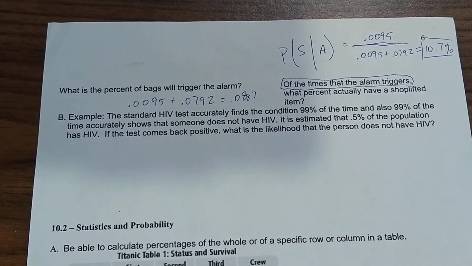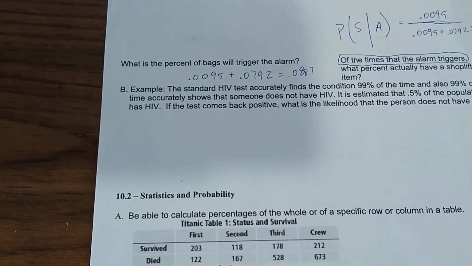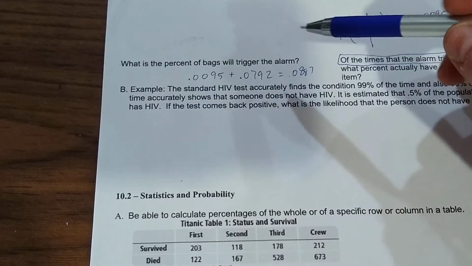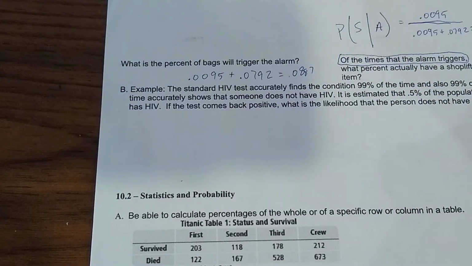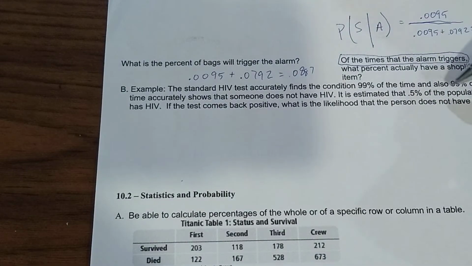All right, you try one more example. See how far you can get. Pause it and see if you can write this tree out. All right, the HIV test accurately defines the condition 99% of the time. Whew, good. And also, 99% of the time accurately shows that someone who does not have HIV actually does not have it. So it's 99% effective both ways. When you have it, it says you do. When you don't, it says you don't. It is estimated that not 5%, but 0.5% of the population has HIV.